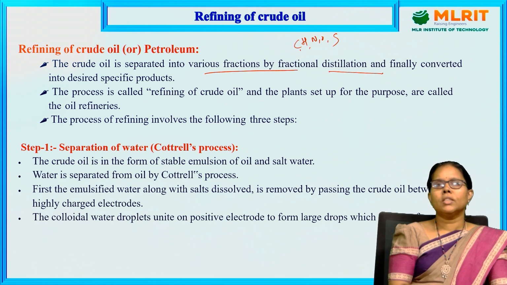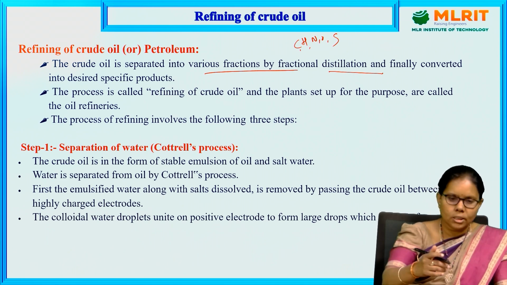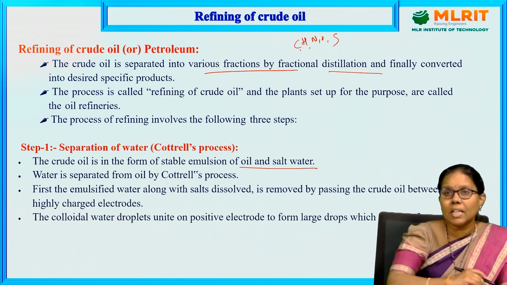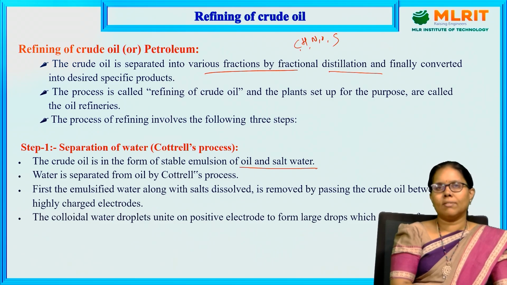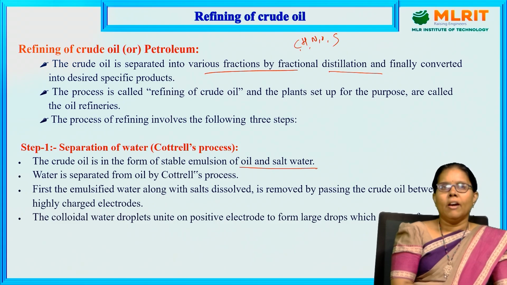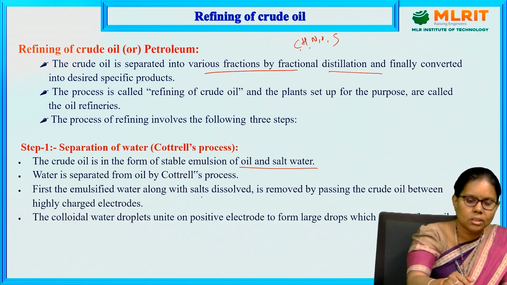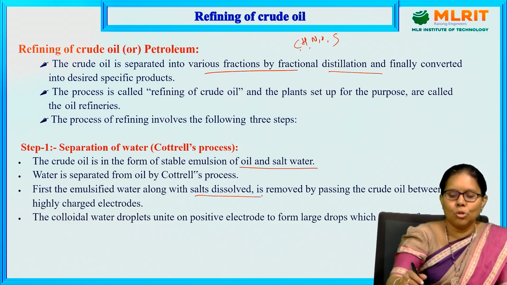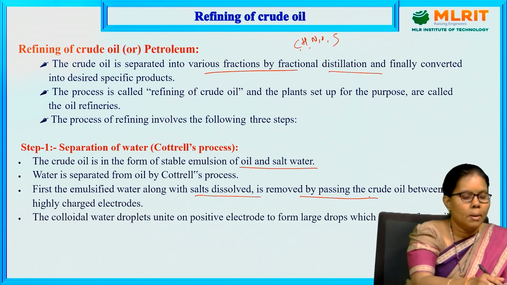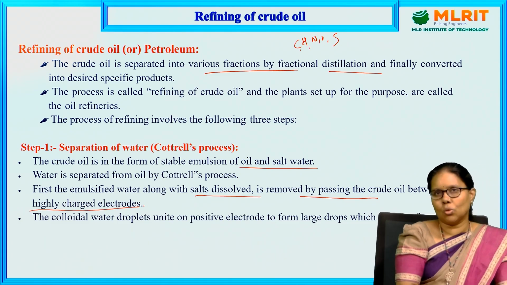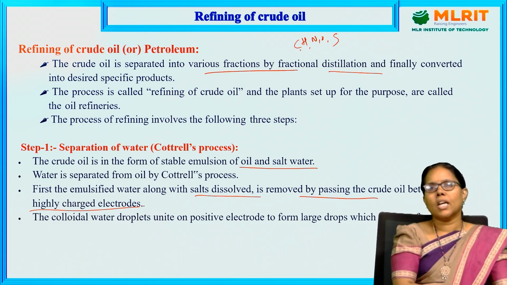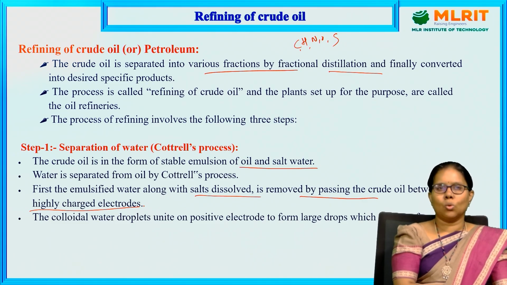The crude oil is in the form of a stable emulsion of oil and salt water. We have to separate the salt water from the oil by the Cottrell process. First, the emulsified water along with the dissolved salts is removed by passing the crude oil between highly charged electrodes.